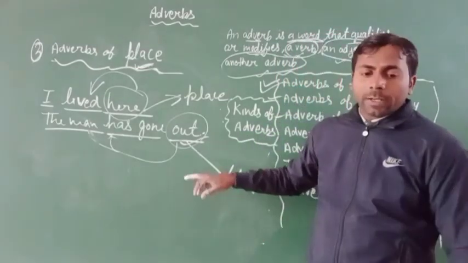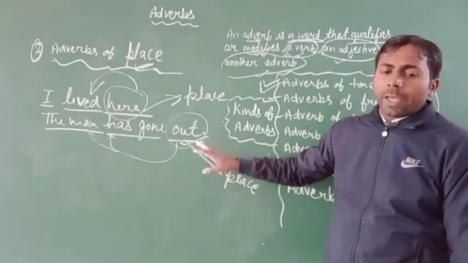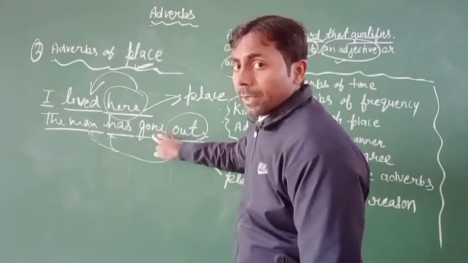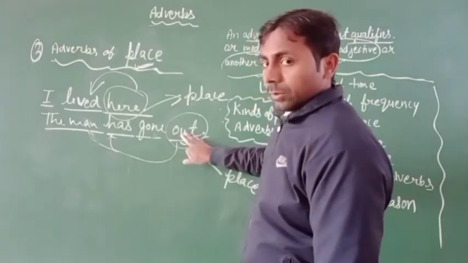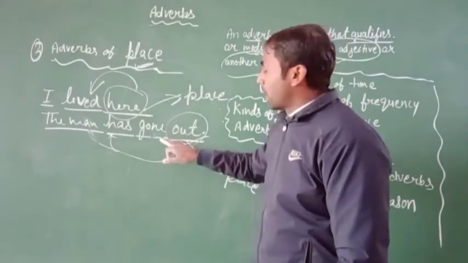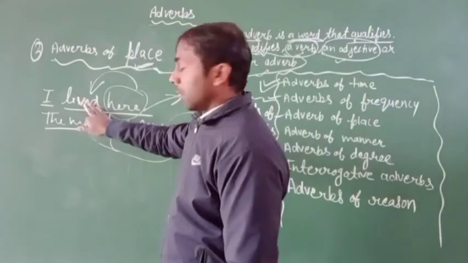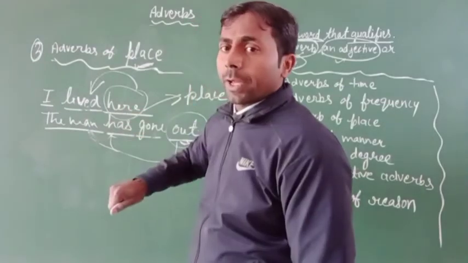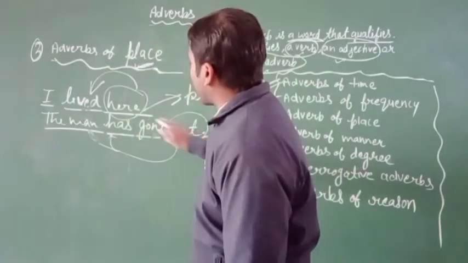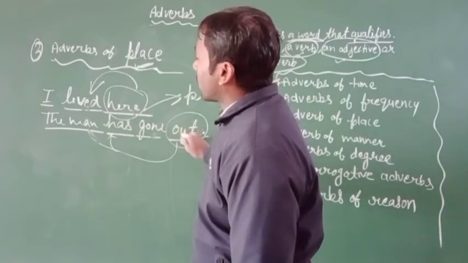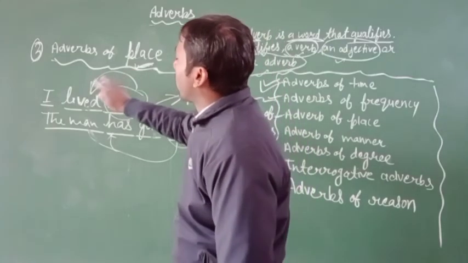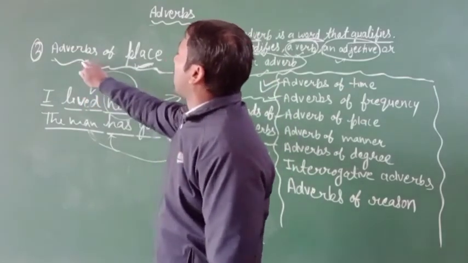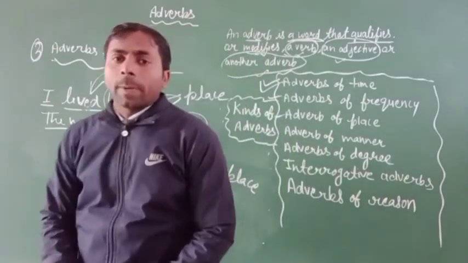Like you can see, it tells us where an action takes place. The action happened out. This action takes place outside, and in this example the action takes place here. So this type of word, like "here" and "out", refers to a place in a sentence and qualifies or modifies the verb. So this type of adverb is called adverb of place.